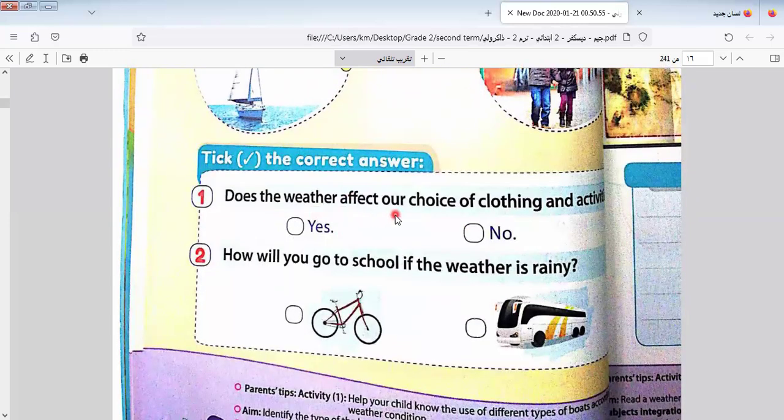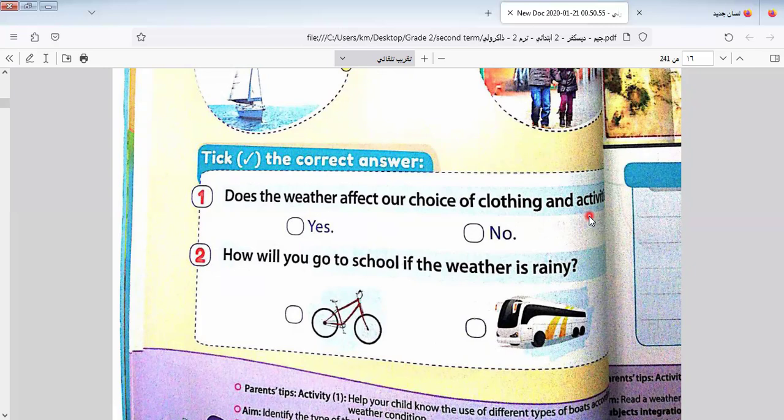Does the weather affect our choice of clothing and activities? You can think with me. If the weather is cold, does this affect choosing clothes? Yes. If it's hot, does it also affect? Yes. In hot days, we wear shorts, we wear t-shirts, we put caps on our head, and so on.